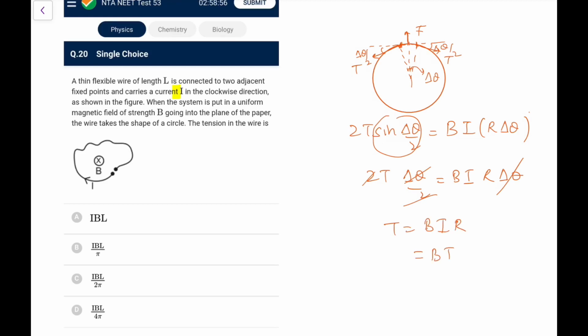And what is R? R is L by 2 pi, because 2 pi R is equal to L. So again, it's a regular one for you. You can directly make out. Most of you must be remembering the answer also.